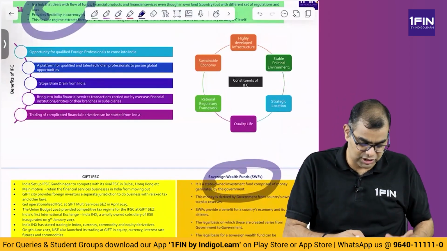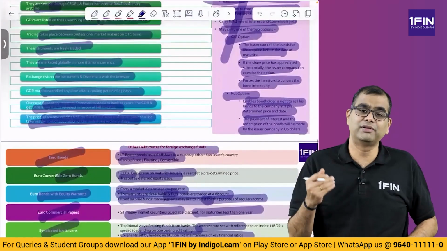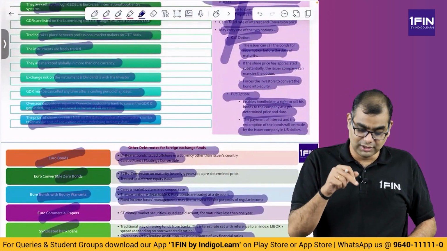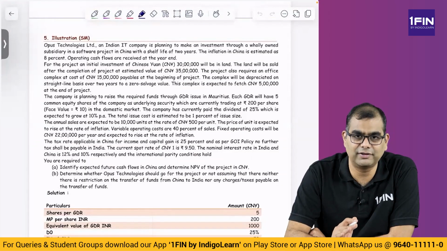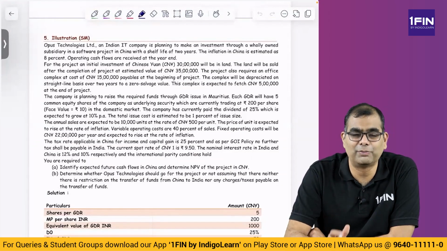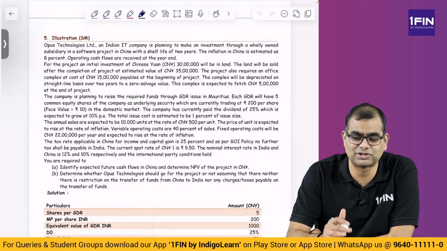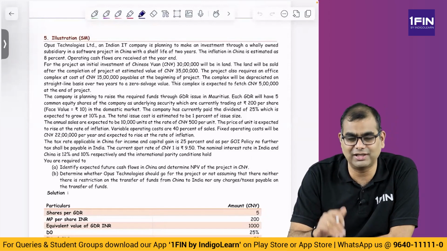So let us go and solve some problems. We already solved the GDR problem, so we will not be going to that, but we will be looking at other problems on APV, MIRR and international investment. First we will solve the kind of problems I want you to prepare for. GDR is one, and there are some other similar ones. Then we will go to problems which I don't want you to solve in the exam. I will solve them in this revision also.